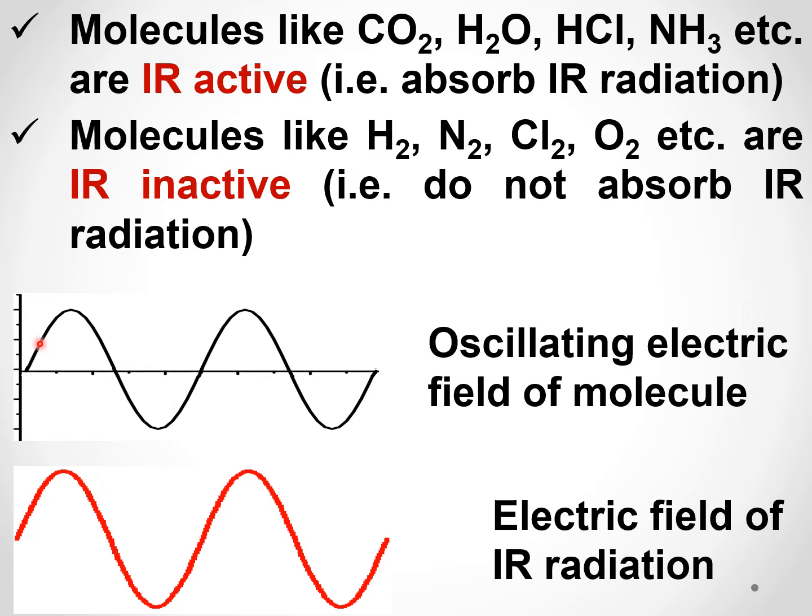So the frequency of this oscillating electric field should become equal to the frequency of the electric field of the IR radiation. Then that radiation will get absorbed. So this is the phenomenon of IR absorption. This is how the IR radiation gets absorbed.